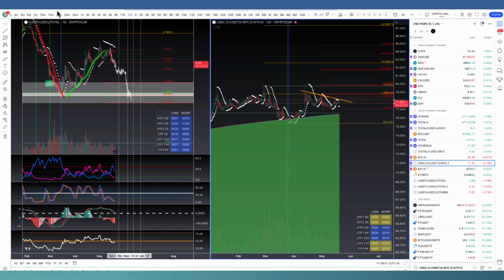Now let's look at the pump dump chart on the left side. This is for all the crypto. And then on the right side is the alt season pulse chart.